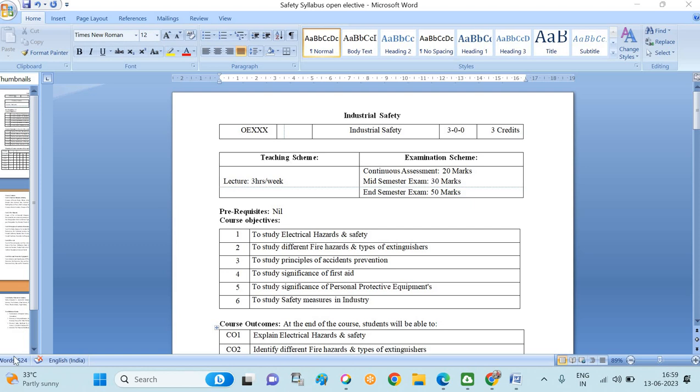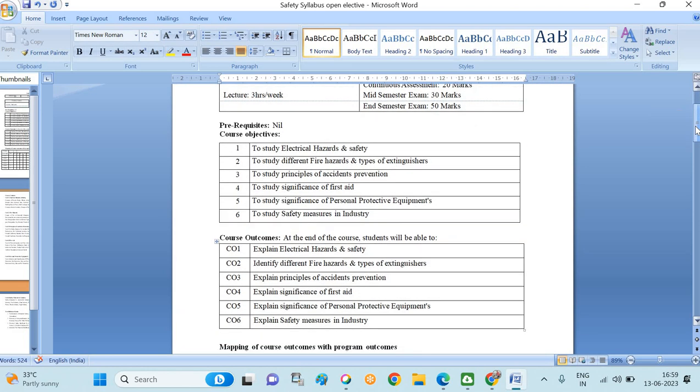I am working as assistant professor in the electrical engineering department at SIT SOI. Now here I am expressing the syllabus copy of industrial safety, which is an open elective subject for BTech final year, 7th semester. The title of this subject is industrial safety. We have mentioned a total of six topics in this syllabus, as under the open elective.